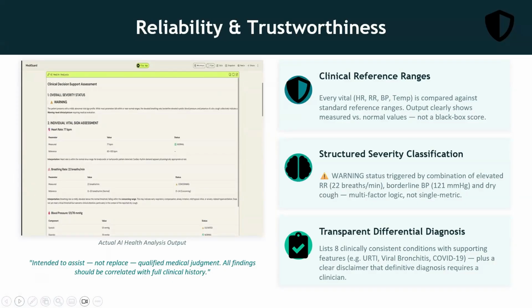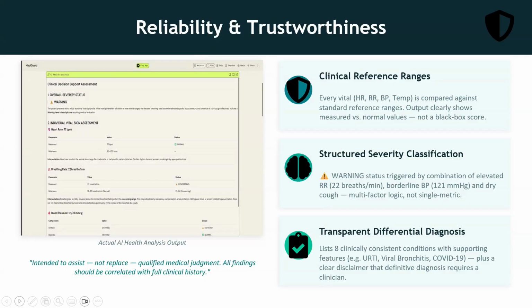Reliability and trustworthiness. Mediguard has clinical reference ranges for every vital: heart rate, respiration rate, blood pressure, and temperature, where it's compared against the standard reference ranges with structured severity classifications. The warning status is triggered by a combination of elevated respiration rate, borderline blood pressure, and dry cough, thus showing it uses multi-factor logic and not a single metric to make decisions.